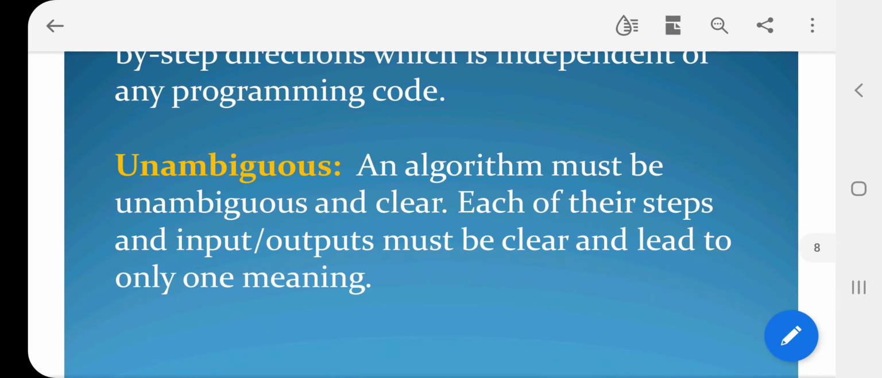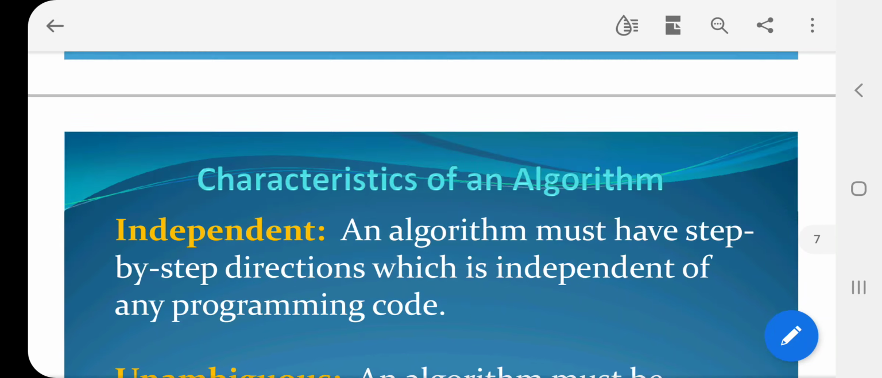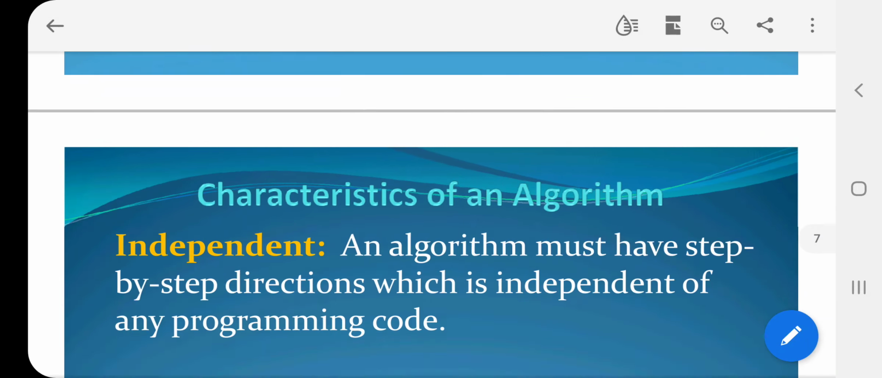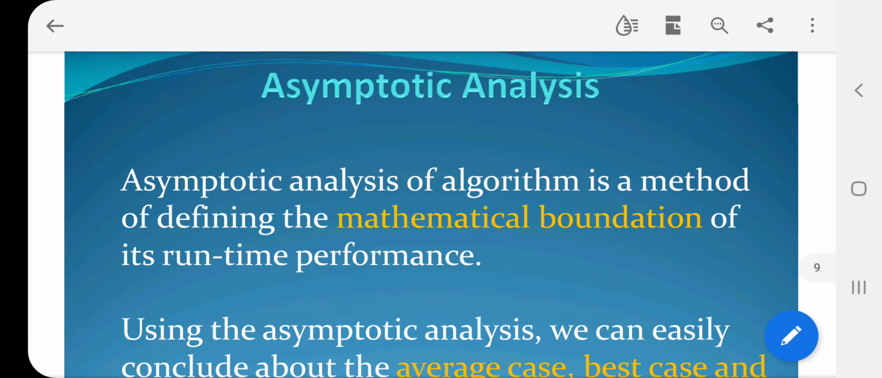Next one is unambiguous. An algorithm must be unambiguous and clear. Each of its steps, input or output must be clear and lead to only one meaning. After this algorithm, there should not be any confusion about whether an instruction leads to two or three results. It should be clear and lead to only one meaning. So these are the characteristics of an algorithm: input, output, feasibility, independent, and unambiguous.